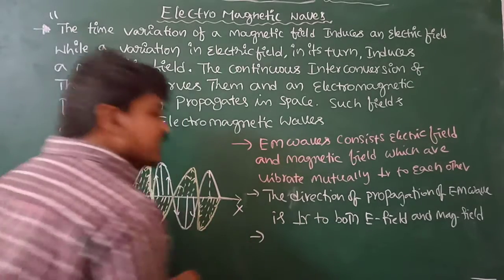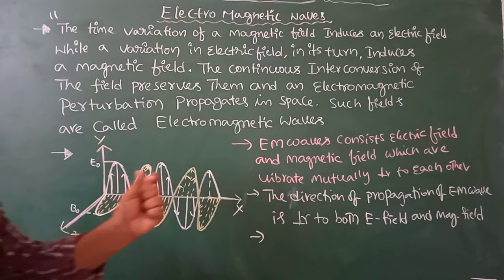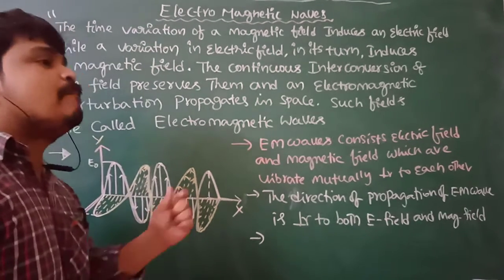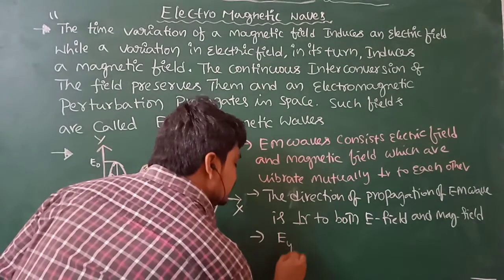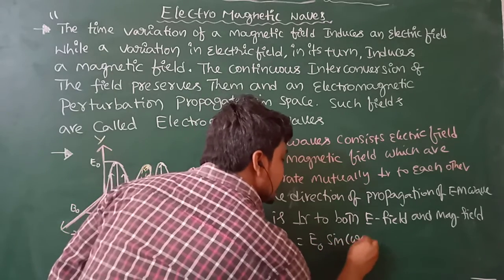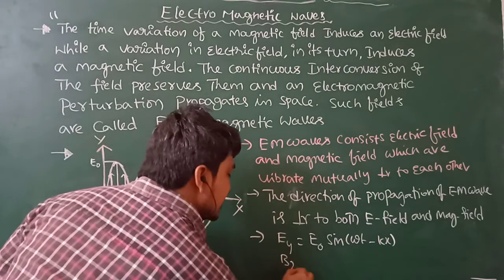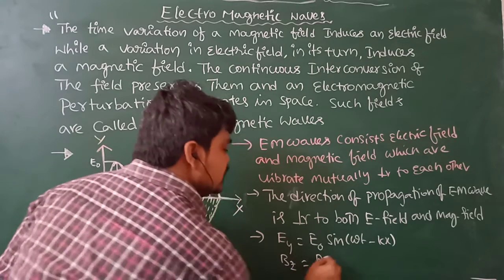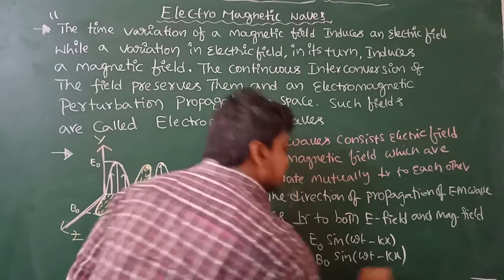And the next one is the representation of electromagnetic waves, meaning the wave function of the electromagnetic wave in terms of electric field and magnetic field, which can be represented as Ey is equal to E naught sine of omega t minus kx, and Bz is equal to B naught sine of omega t minus kx.